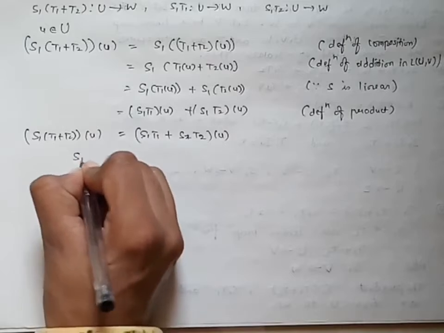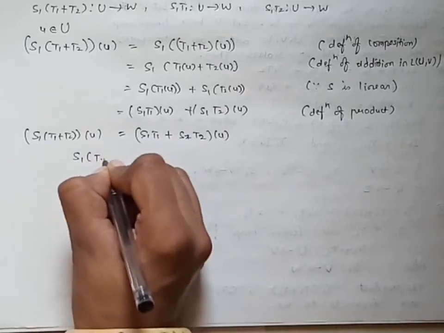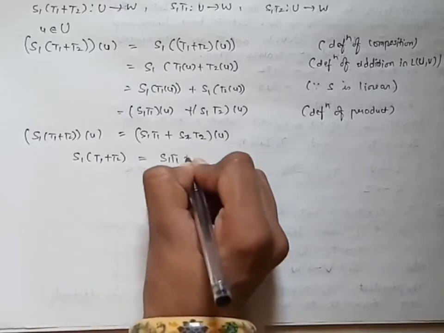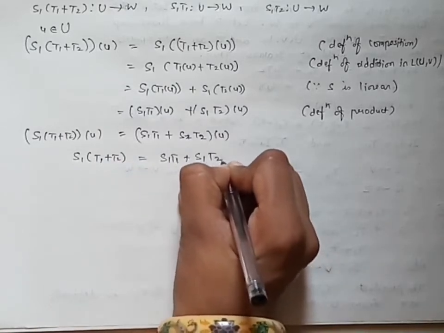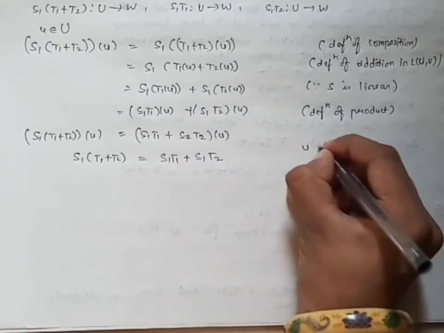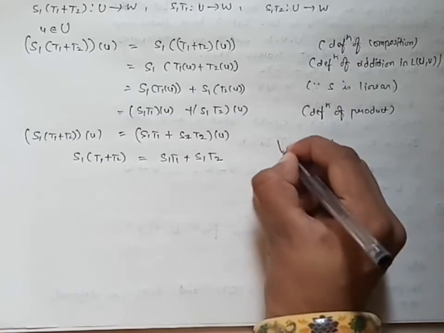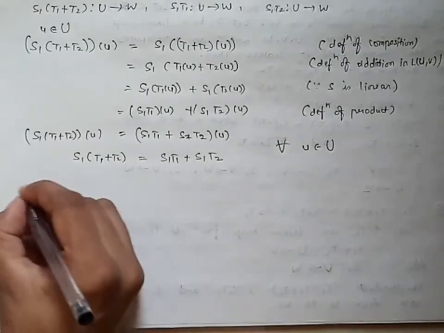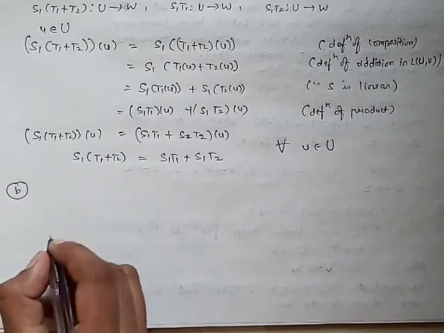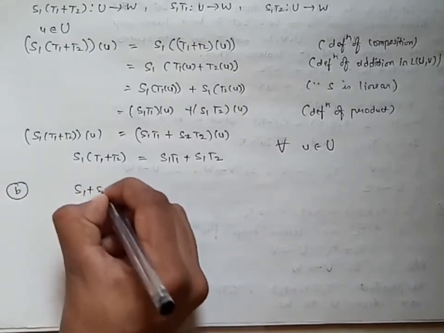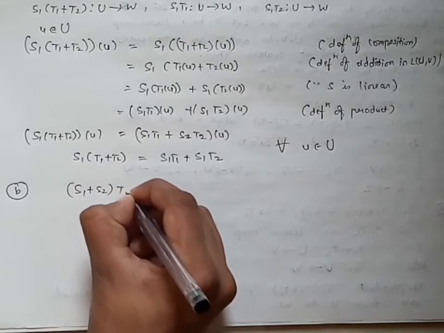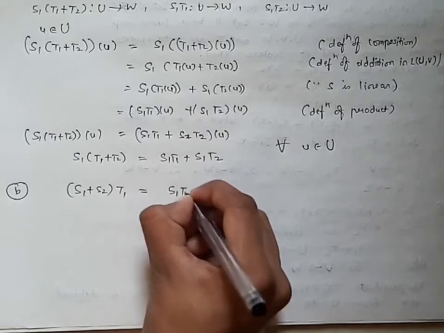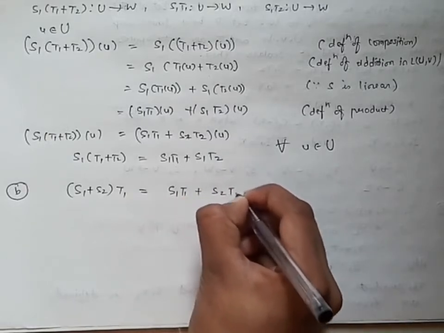That means I can write S1 into T1 plus T2 is equal to S1 T1 plus S1 T2. So here we have proved our first part for all U belongs to U. Now for the second one, again first we'll write what we have to prove: S1 plus S2 into T1 is equal to S1 T1 plus S2 T1.